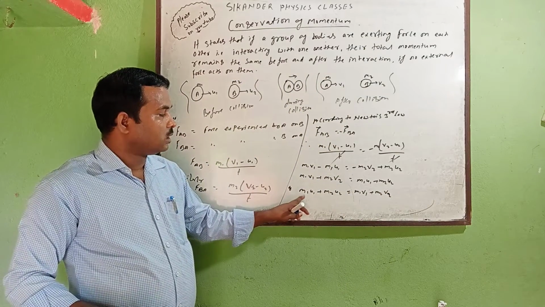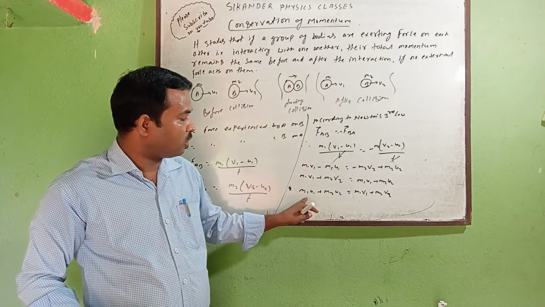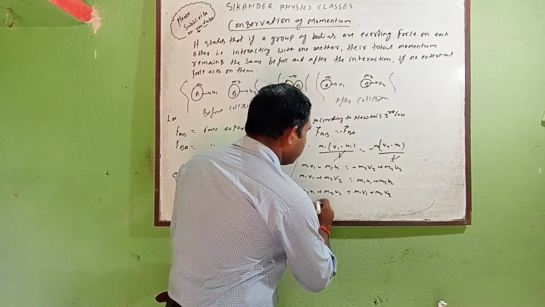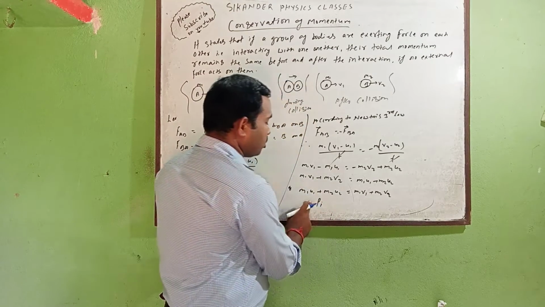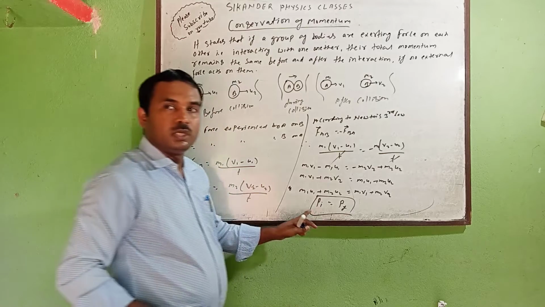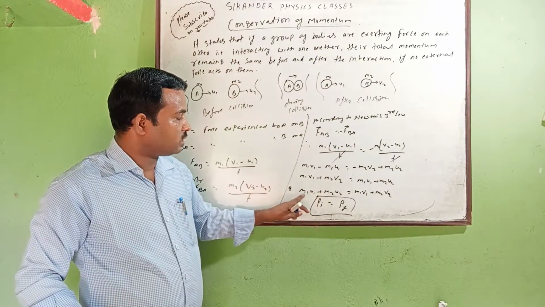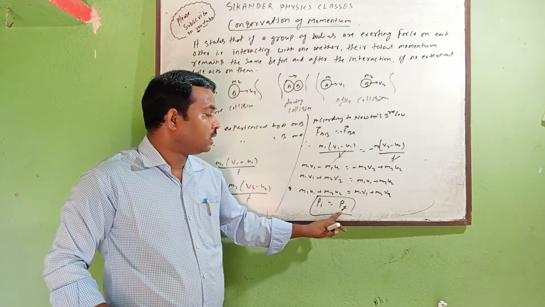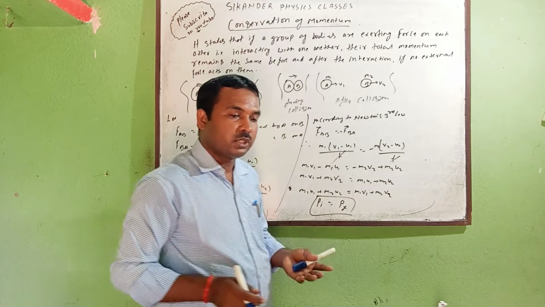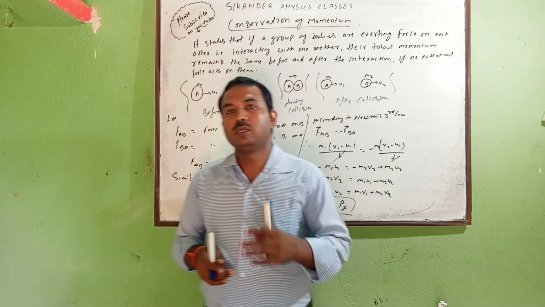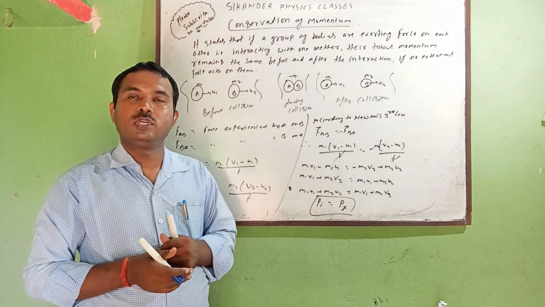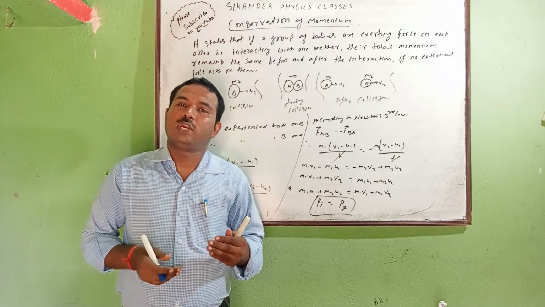And this you know is the sum of momentum. m1u1 plus m2u2 is the initial momentum, Pi, equal to the final momentum, Pf, because we represent momentum by P. It shows that the momentum before and after will be equal, that is, the initial momentum and final momentum are equal when two or more objects collide with each other.